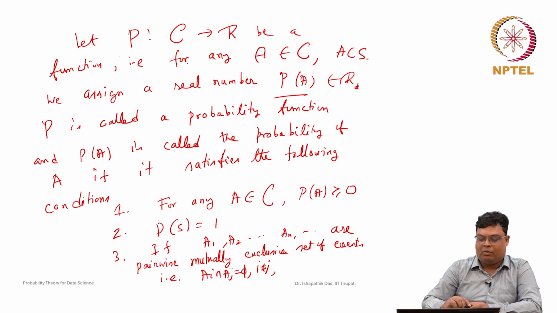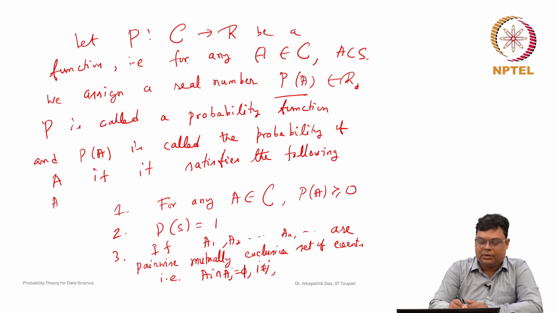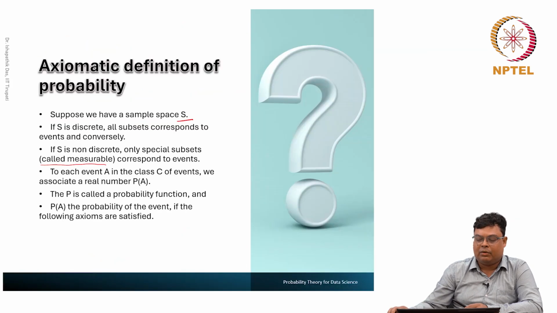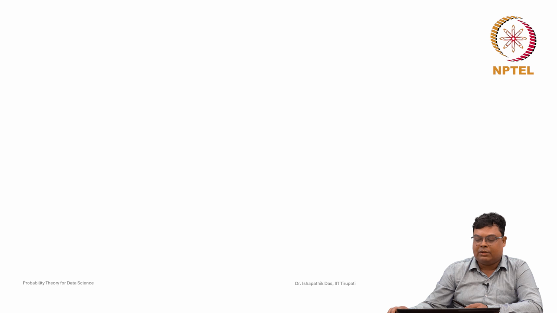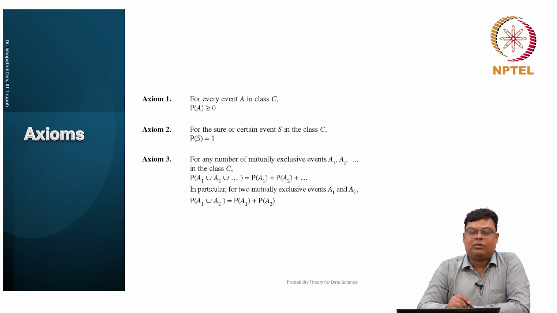So, this is axiom 1, this is axiom 2 and this is axiom 3. Here it is already mentioned, and I have written it here slowly so that you can understand clearly. For every element A in class C, P(A) is greater than or equal to 0.